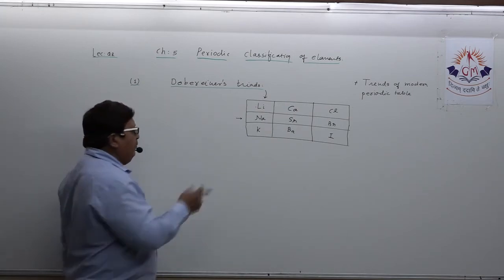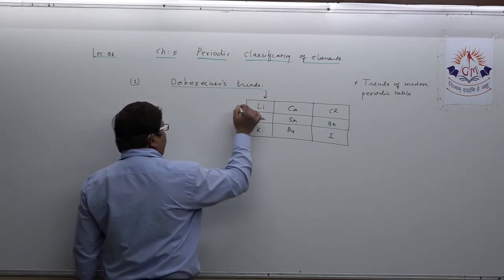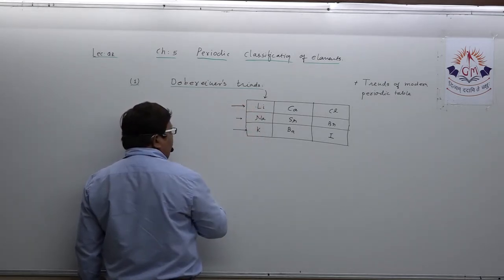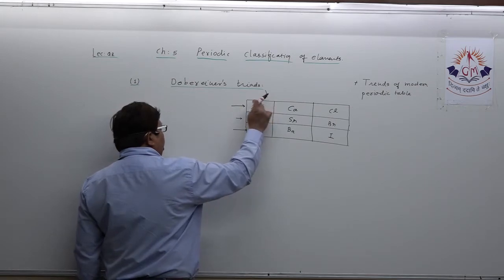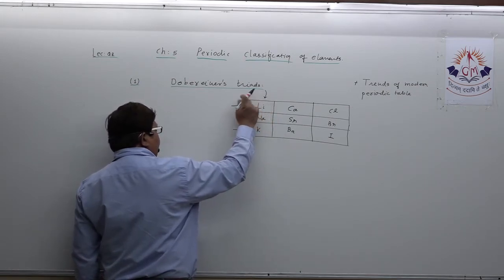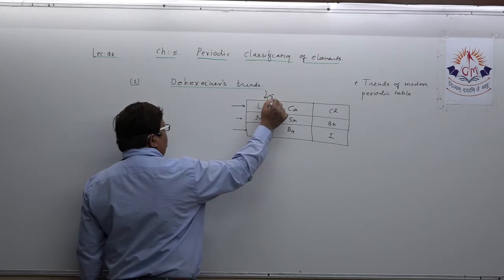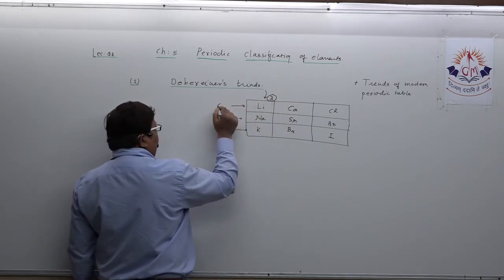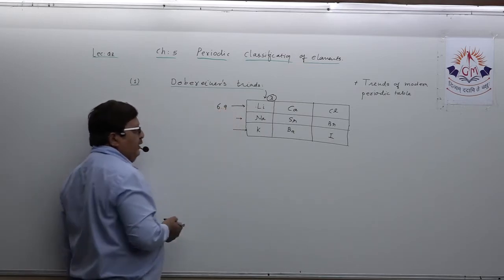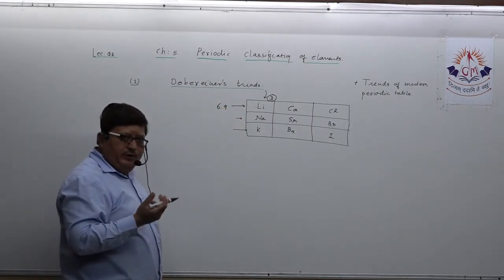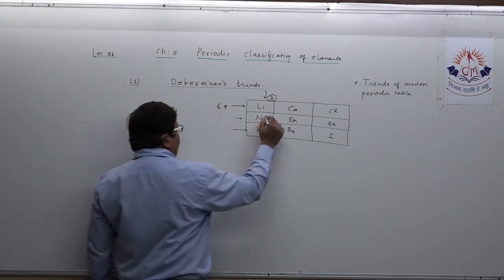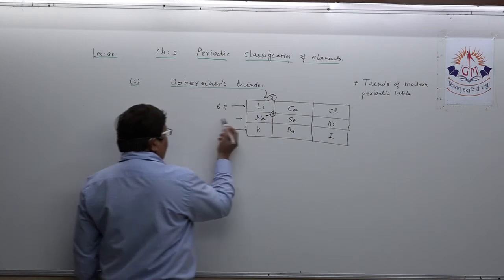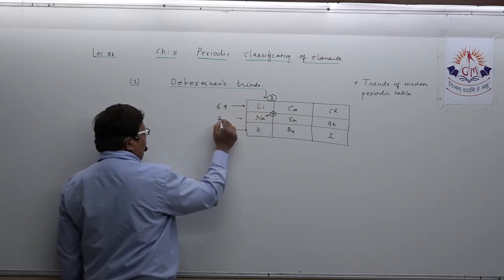To explain more, take an example. How can you explain at least the first triad? Lithium, you know the atomic number of lithium is 3. Atomic mass is mostly double that, so around 6.9. This way you can remember. The atomic mass of sodium, as you know, is 11 point something, double it, 23.